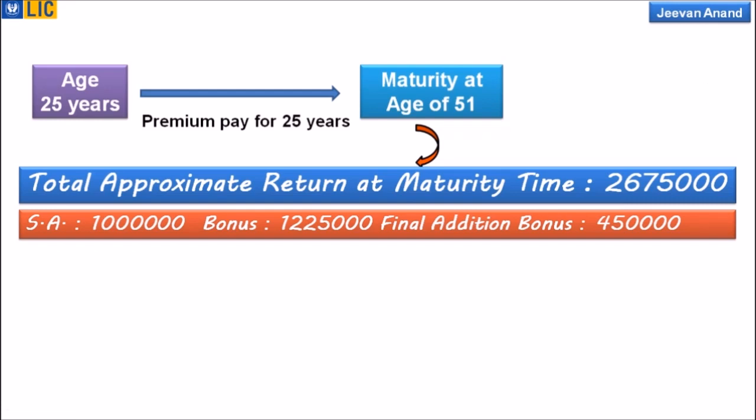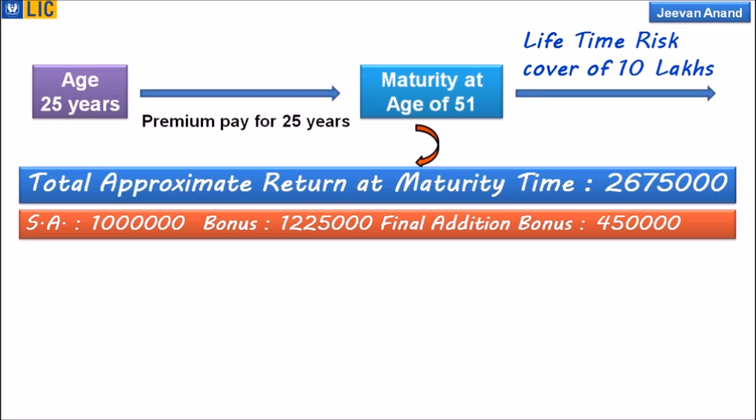What else? Dear friends, this is one of the key features of this policy. Jeevan Anand gives a lifetime risk cover of 10 lakhs rupees even after you take out your maturity amount at the age of 51 years. There will be a lifetime risk cover of 10 lakhs rupees throughout your life, up to 100 years of your age. Dear friends, this is the key feature of this policy.